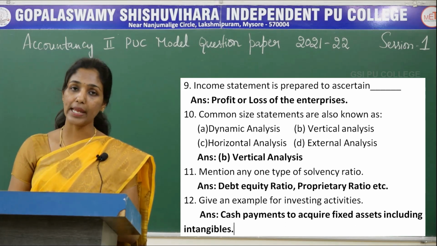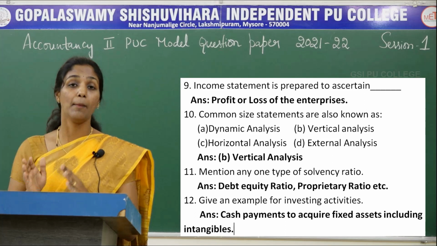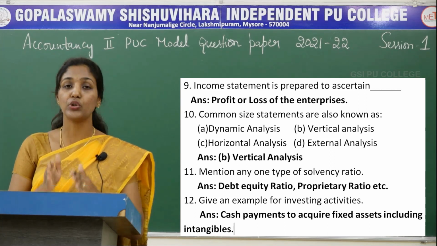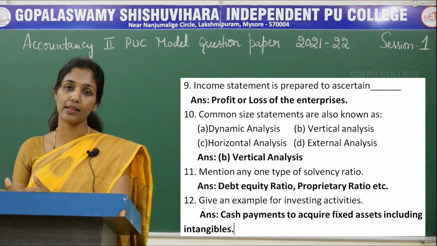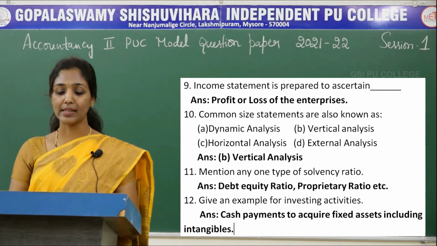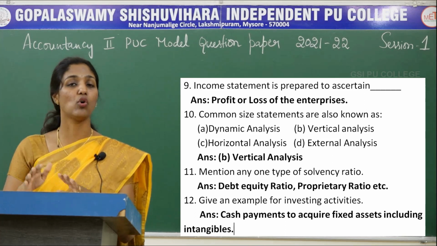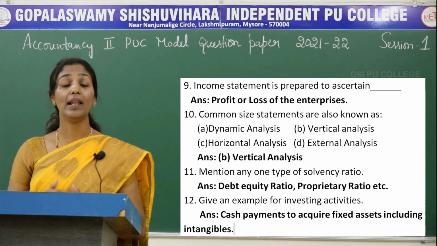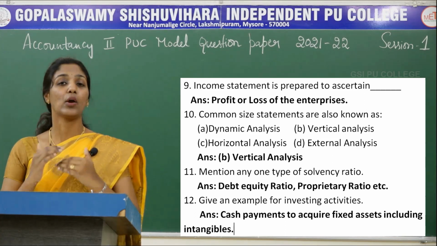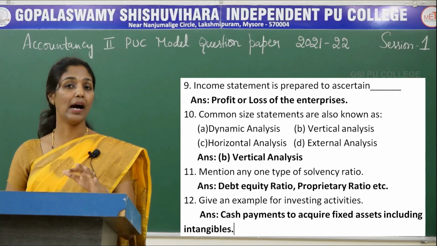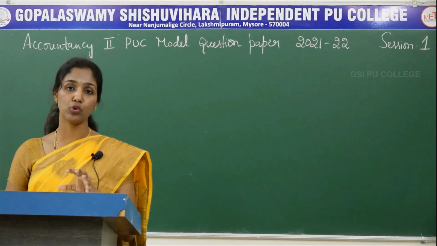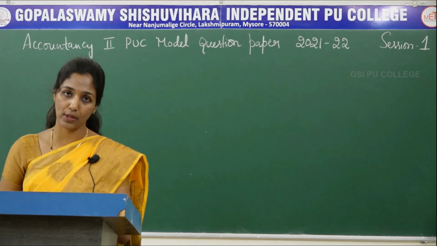So in section A there are 12 questions, but in your examination you need to answer only 8 questions. Each question carries 1 mark. So this is the answer for the questions of section A. So now let's see the answers for the questions of section B. As you all know, in section B there are 8 questions, but you are supposed to answer only 5 questions.